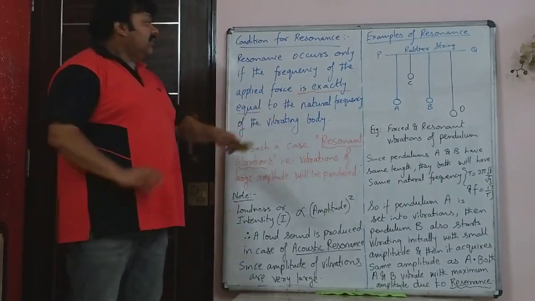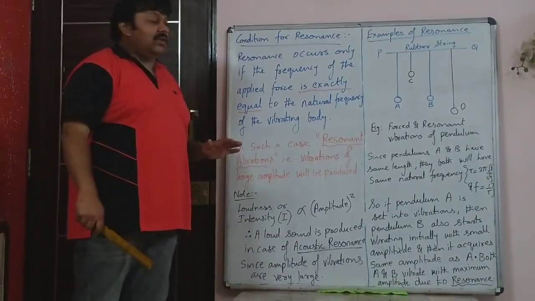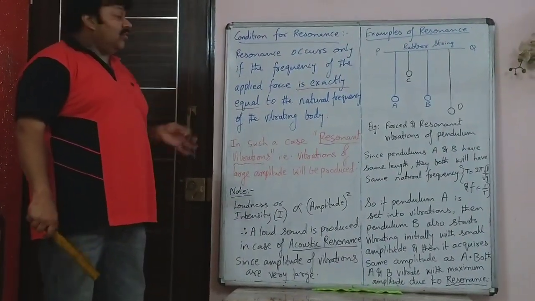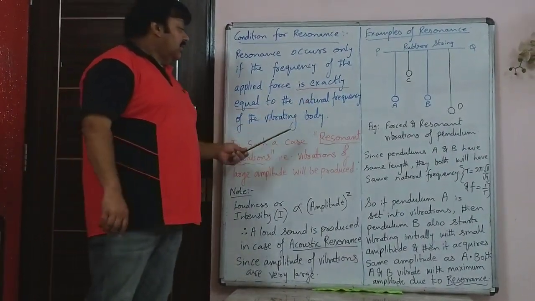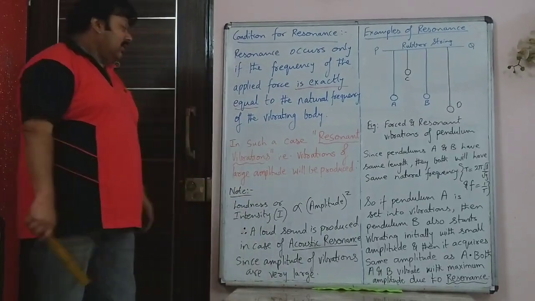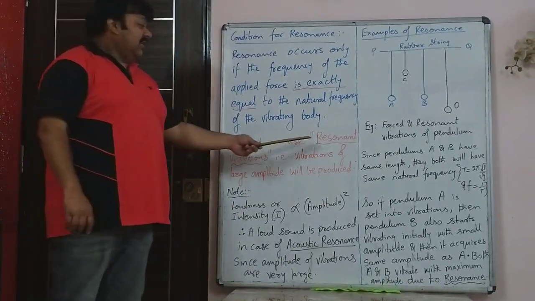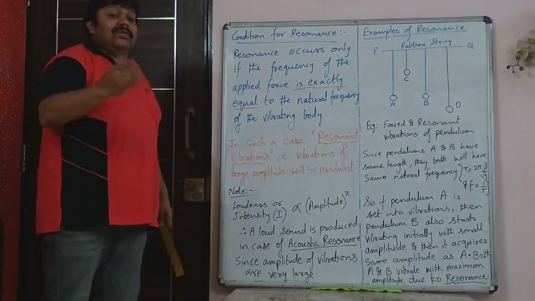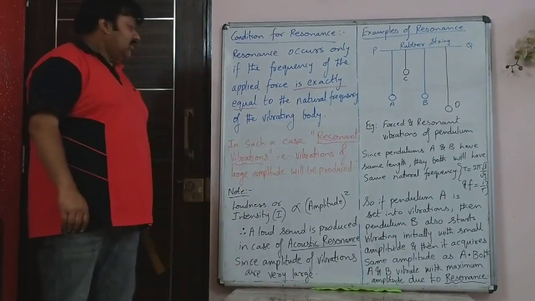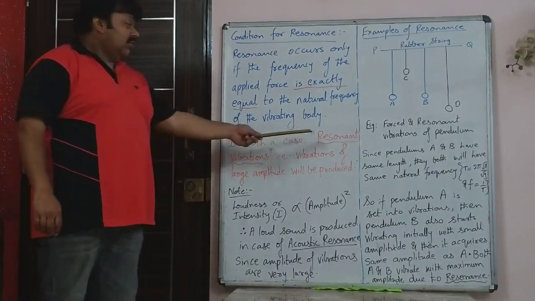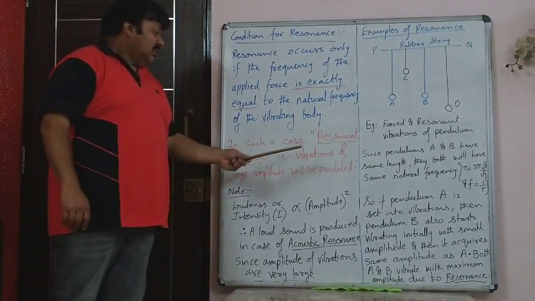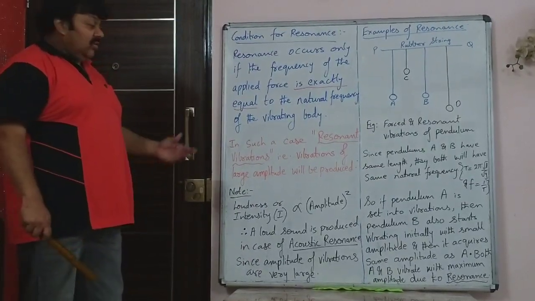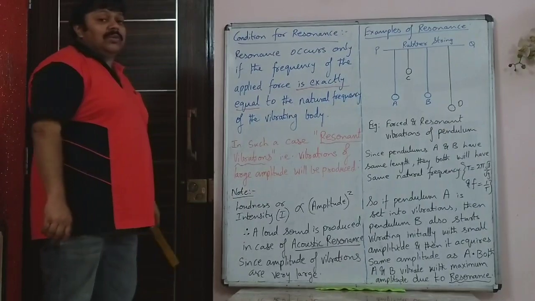The only condition required for resonance is that the frequency of the externally applied force has to be exactly equal to the natural frequency of the vibrating body. In such a case, vibrations with maximum amplitude, called resonant vibrations, will be produced.